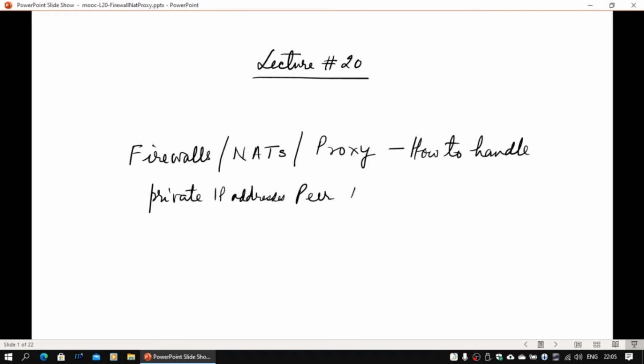In this lecture, we will be talking about firewalls, NATs, which stands for Network Address Translation devices, and the web proxy, the HTTP proxy I'm talking about, how these are actually being handled, and especially because these are used when you are going to use private IP addresses, and that becomes a problem in peer-to-peer networks, because mostly you can always communicate from inside the private network to outside through either NAT or through a proxy. So how to build peer-to-peer clients so that they will operate when they are inside those networks.